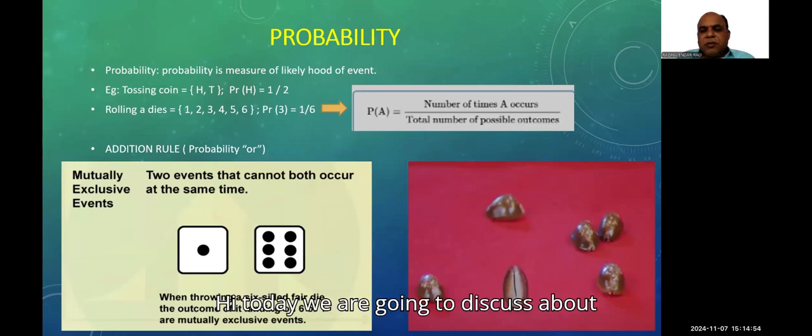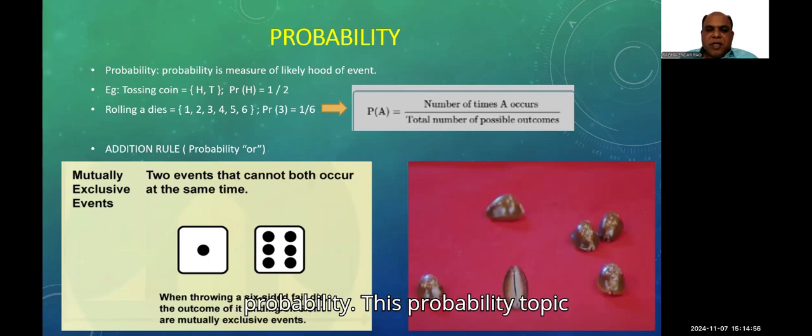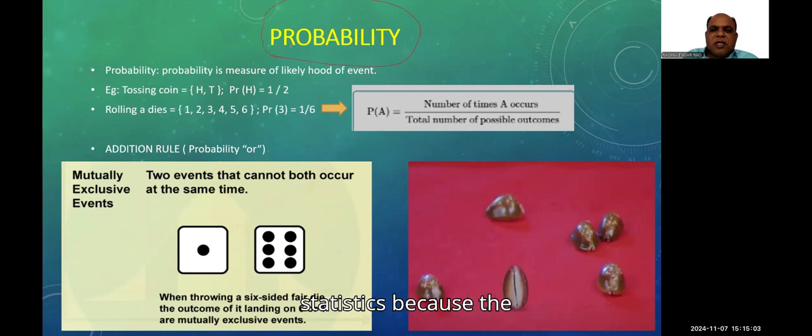Hi, today we are going to discuss probability. This topic is very important in statistics because machine learning, data science, and artificial intelligence itself depend on probability.